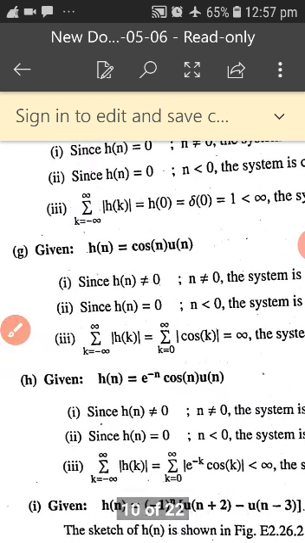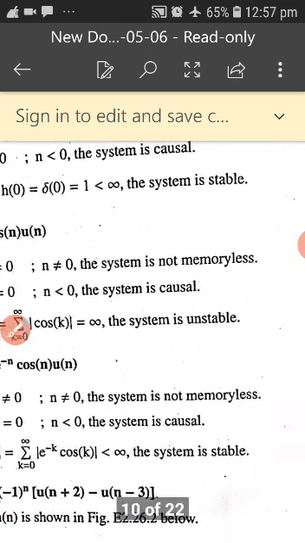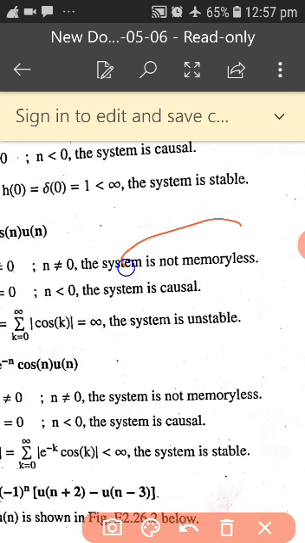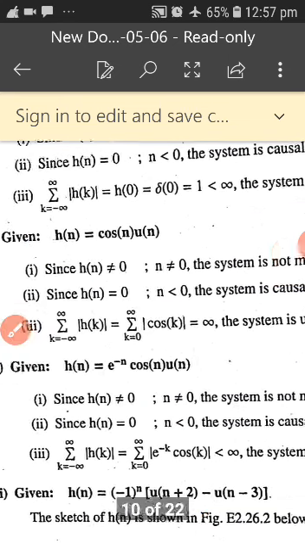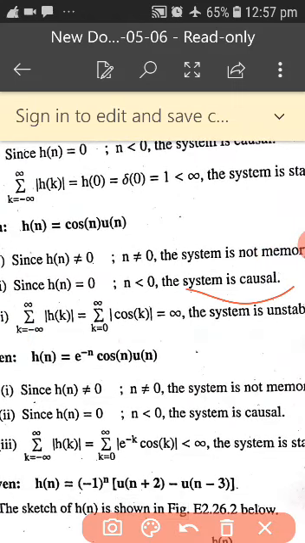Next, another problem we have here. H of n is equal to cos of n, u of n. Similarly, go on substituting your n value, cos 0, cos 1 and all, what all you are going to get. So there are some values. Since there are some values, you require memory to store, hence it is called not memoryless. And the system is depending only on the present value and the past value, so the system is called causal.